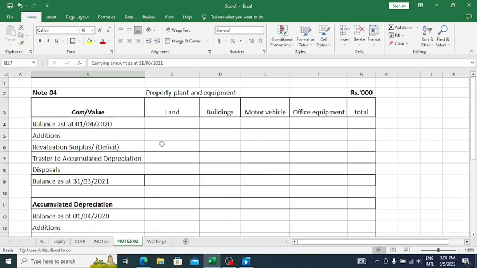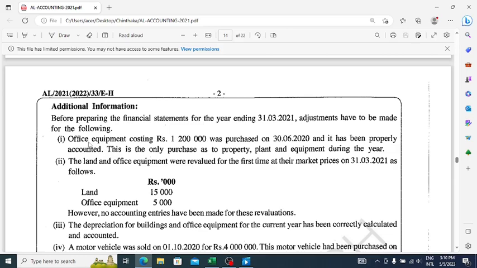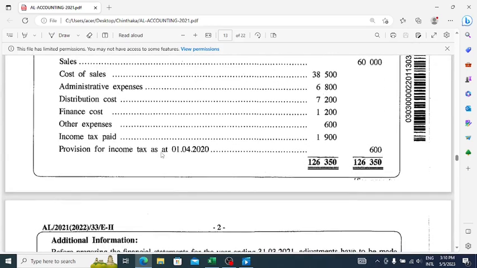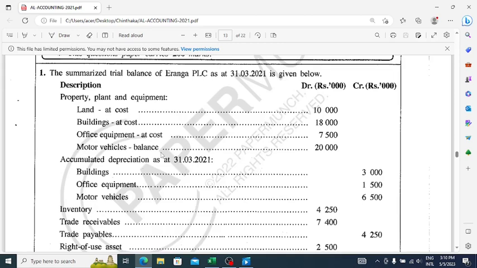Now you know that they are talking about property, plant and equipment, right? So we'll see what the cost of that office equipment is. They have given 7,500. Is this an opening balance or closing balance? Yes, this is the closing balance because the balances are given as of 31st March 2021. So they have not given the opening balance, then we have to calculate and find out the opening balance of this office equipment, right?